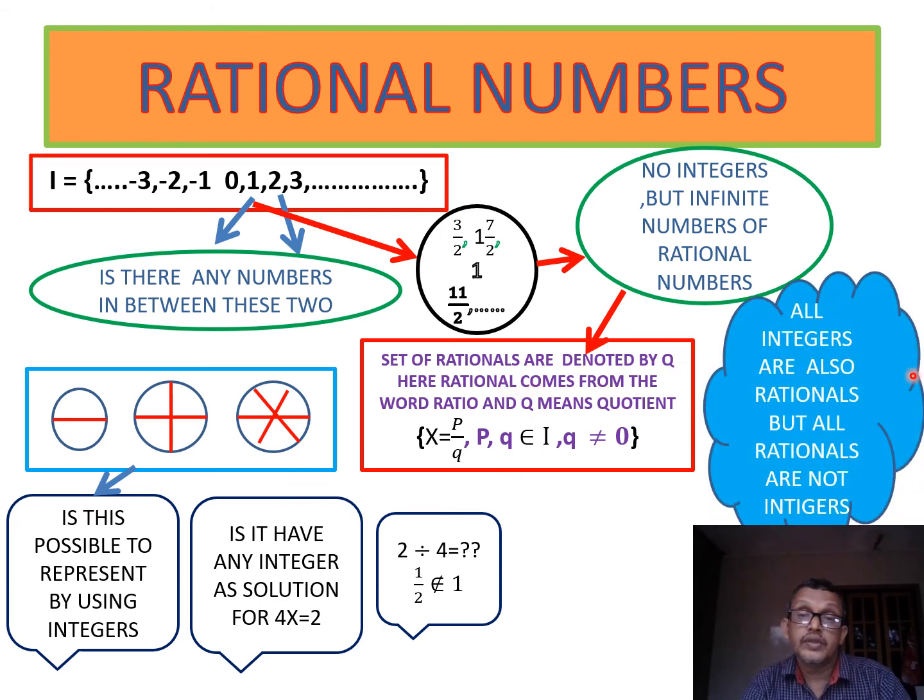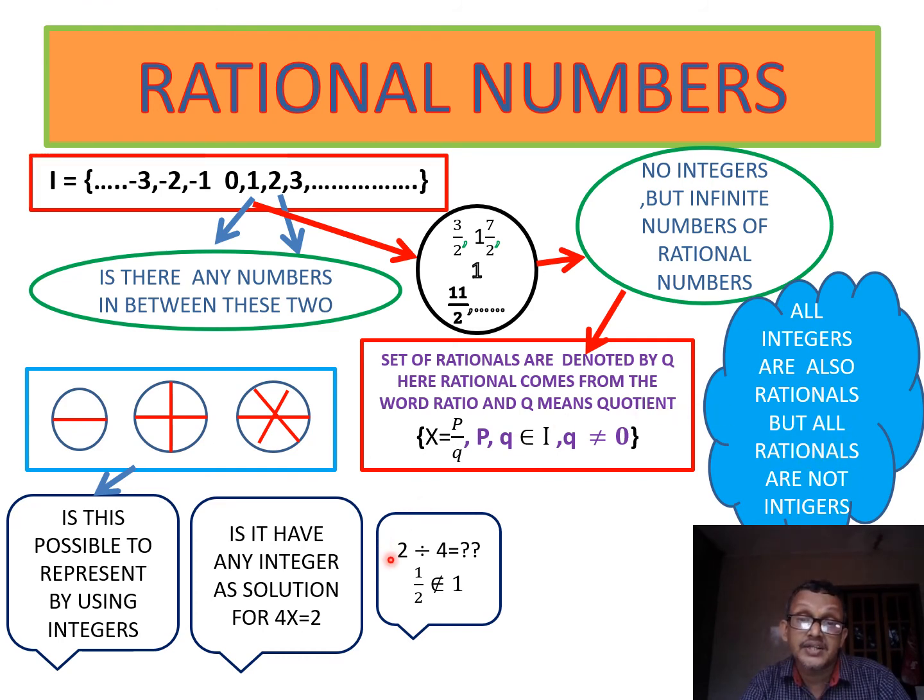So all the integers are also rational. 3 can be written as 3/1, 2 can be written as 2/1. So, listen carefully, all integers can be expressed in P by Q form. Therefore, all the integers are also rational numbers.